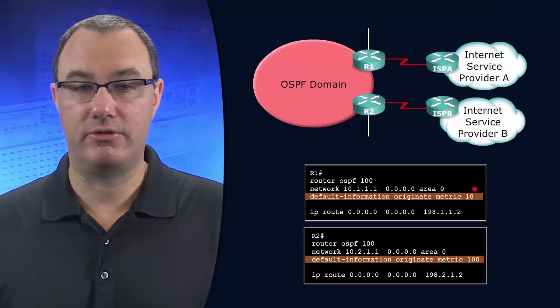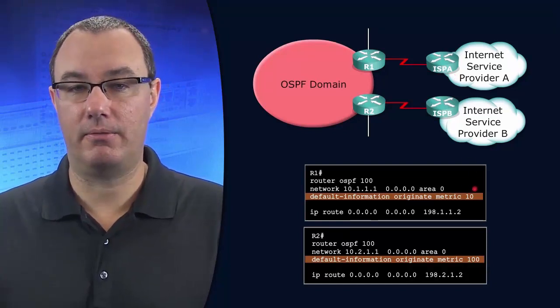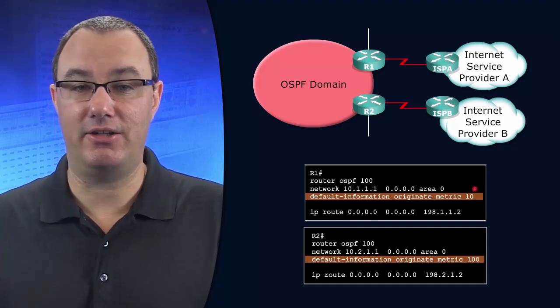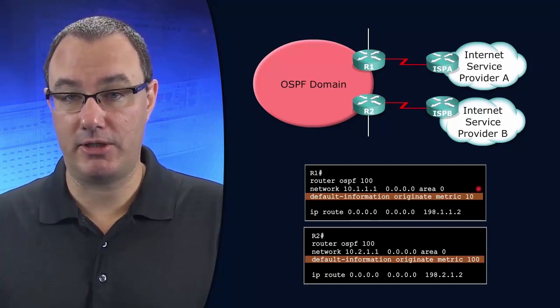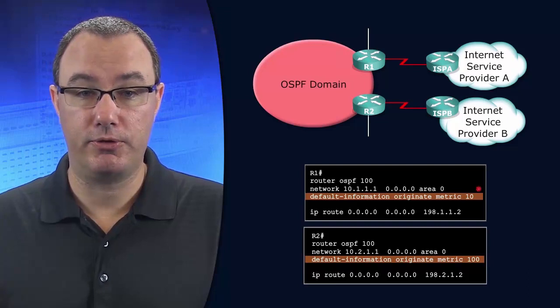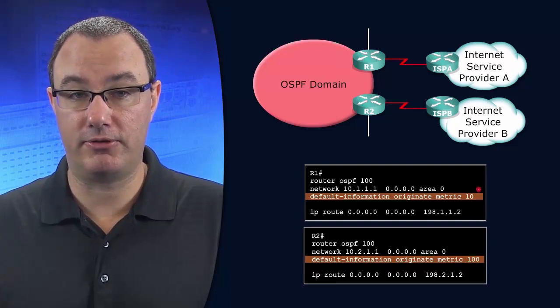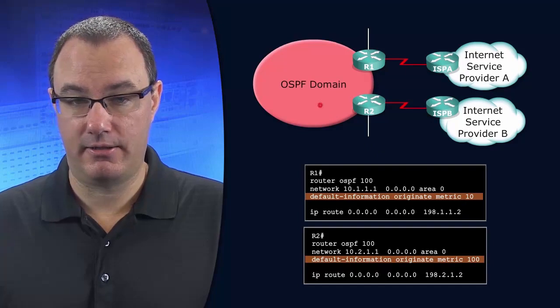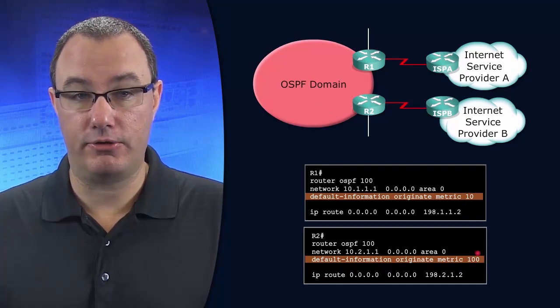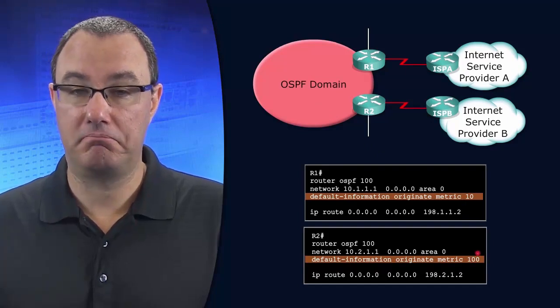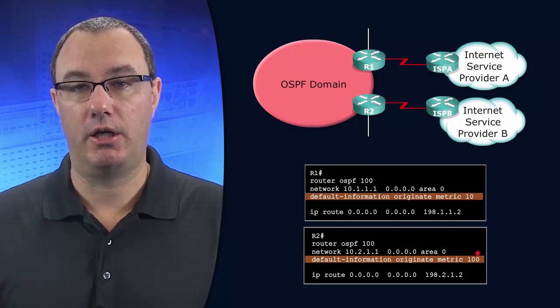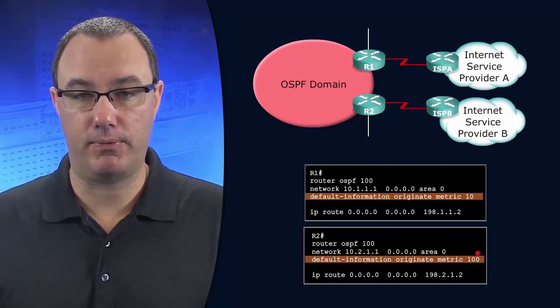Metric 10 says I've got a metric of 10. And we're not modifying the metric type, so it's an E2, which means that all routers in my autonomous system will see the metric as 10. And on R2, we see pretty much the same syntax, but a modified metric of 100.